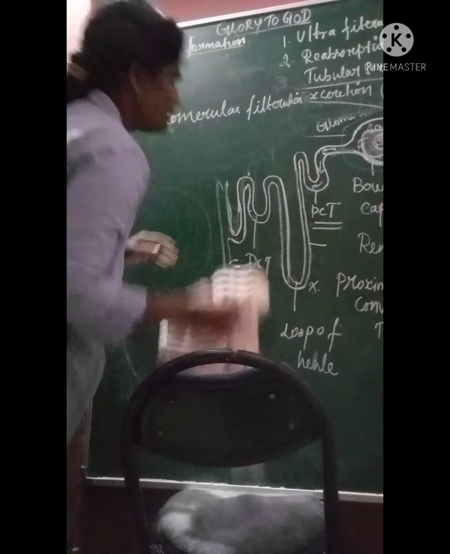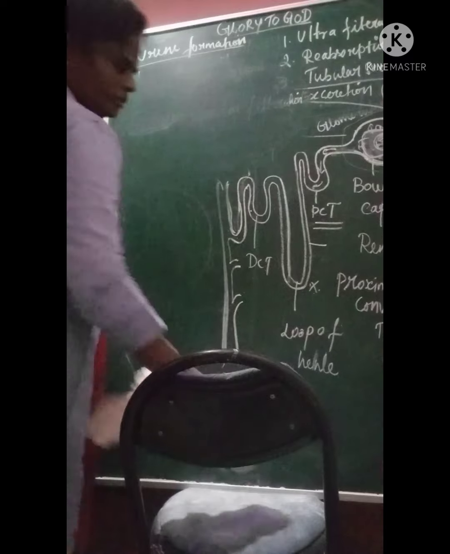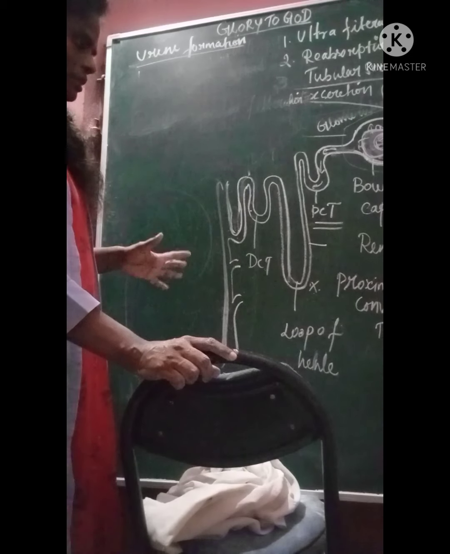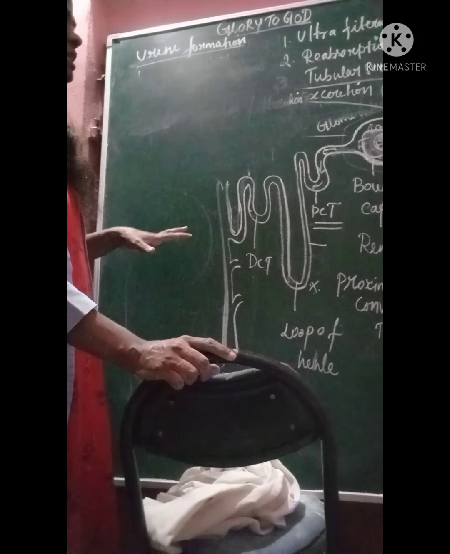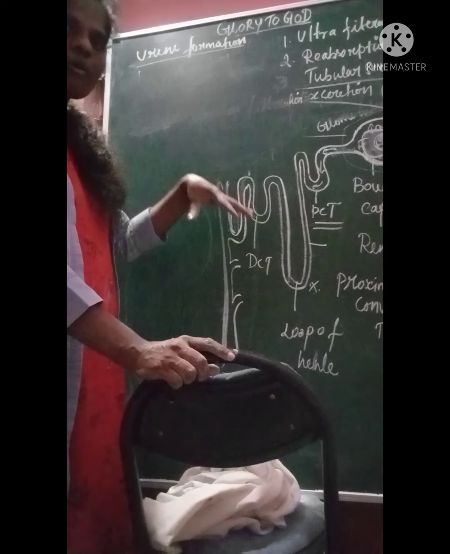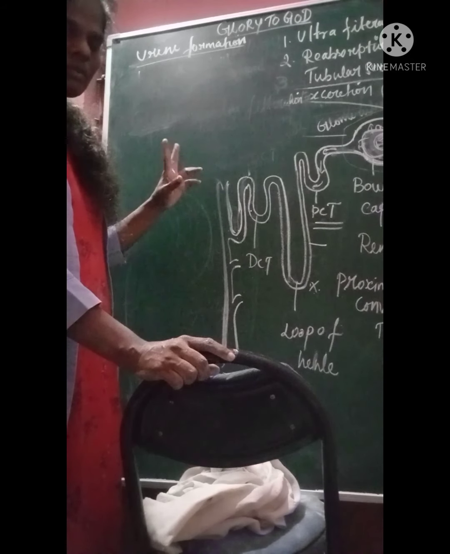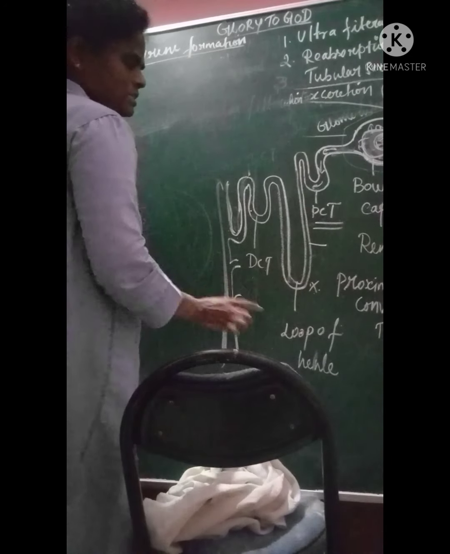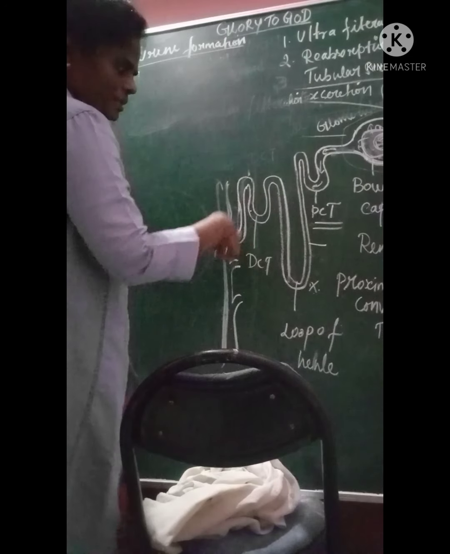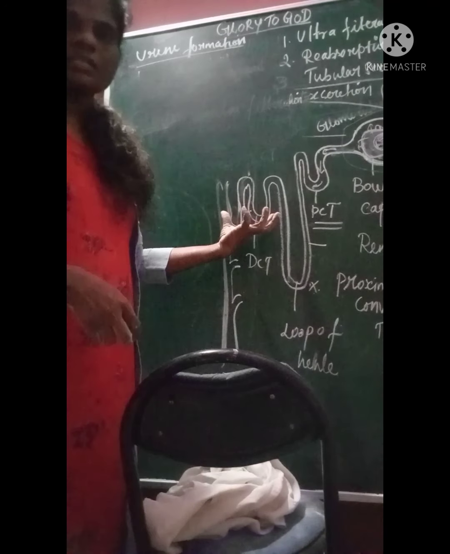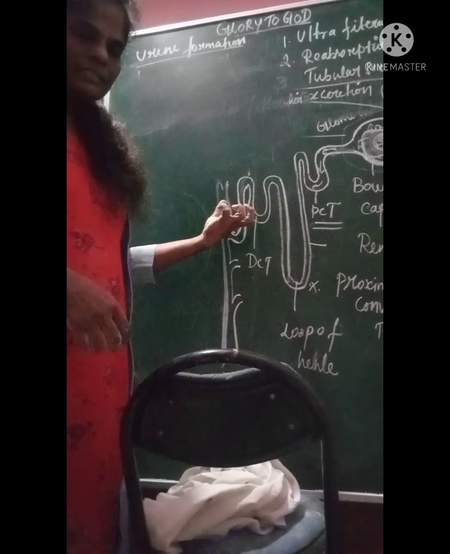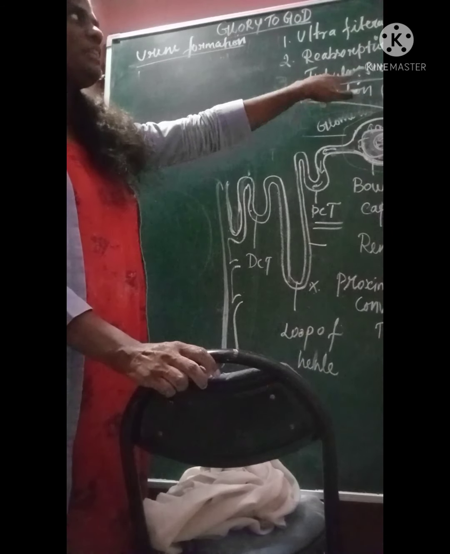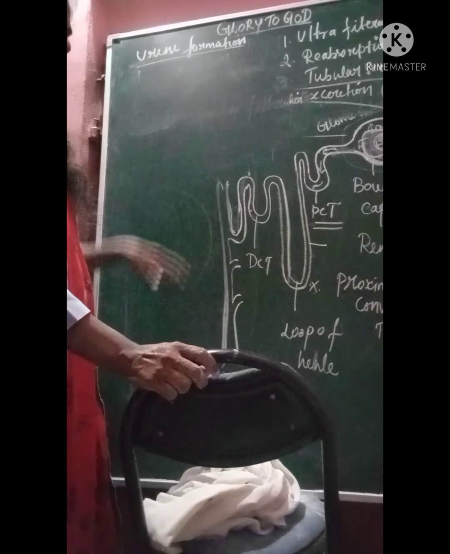They'll ask you about the functional unit of nephrons, why we say the nephron is the functional unit. And they'll ask what organs are involved in excretion; that will also be asked in the 2 mark questions. In the proximal convoluted tubule, what happens? In the distal convoluted tubule, what happens? In the loop of Henle, what happens? In the distal convoluted tubule, what kind of materials are secreted? They'll ask you to explain tubular secretion. That is the most important question in this concept.